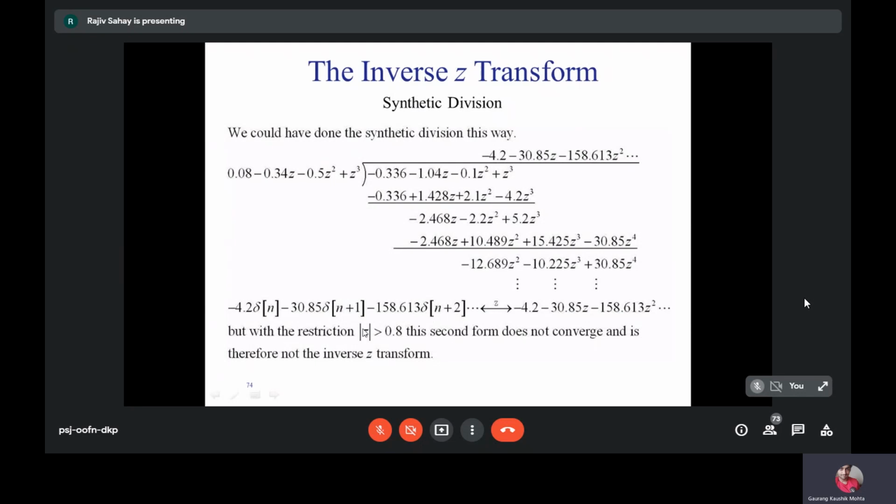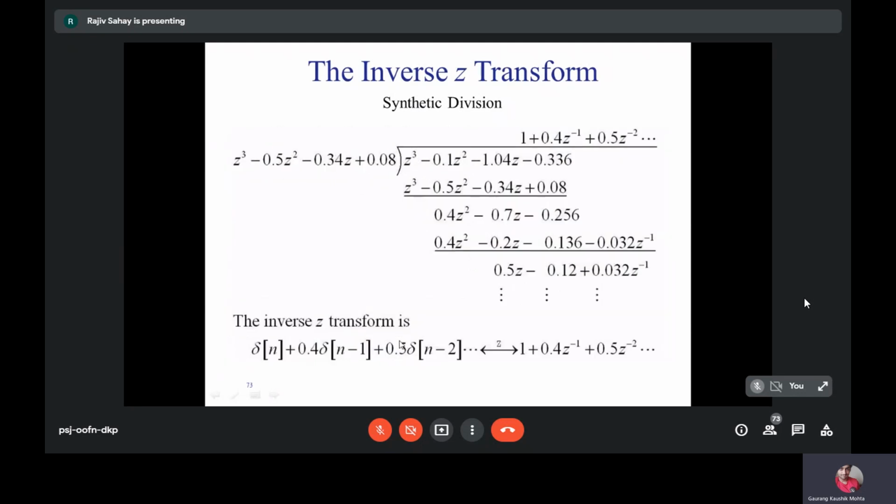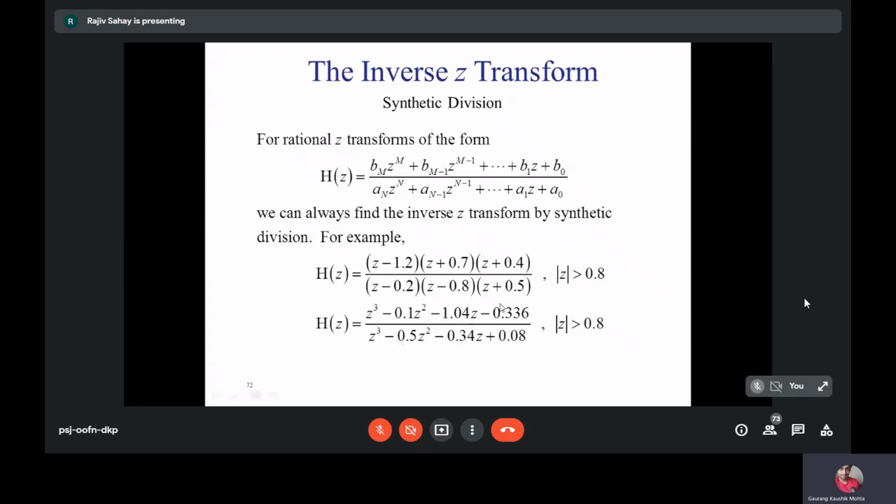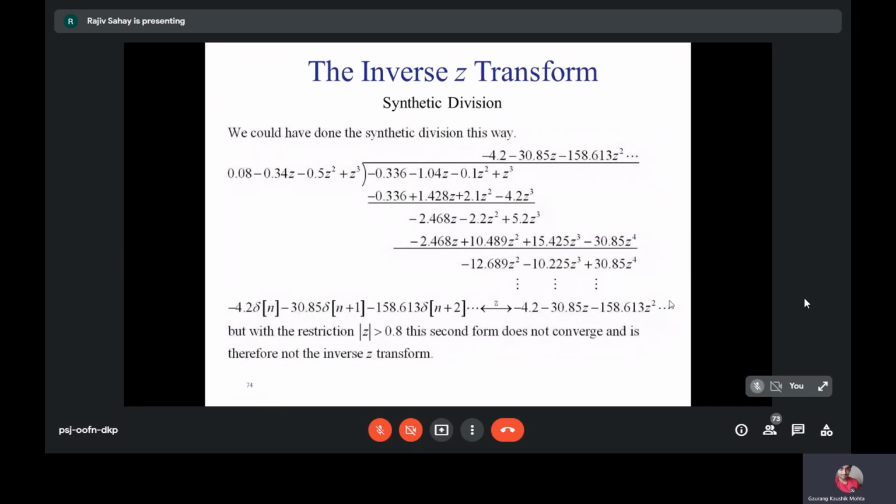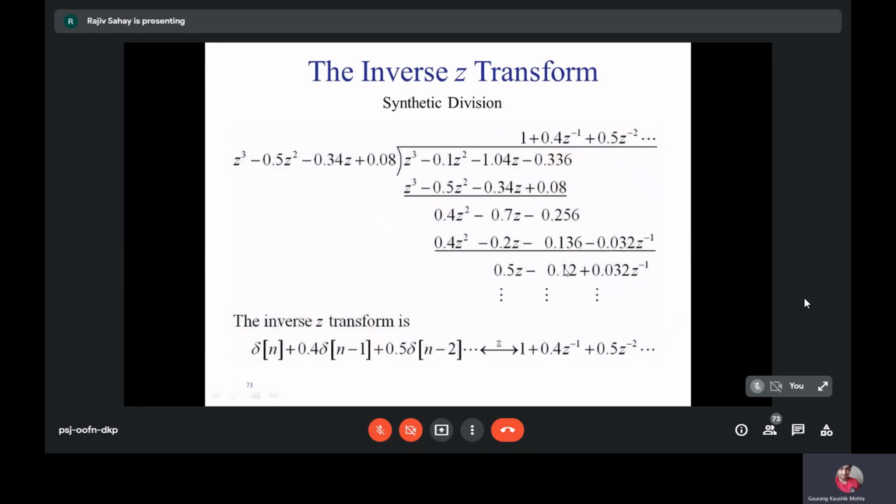The non-causal signal will not have an ROC like this. So in the question you are given that the ROC was mod z greater than 0.8. So that means you should not divide in this way, but you should actually do this type of long division. So we will generally not adopt this form of the inverse transform calculation.